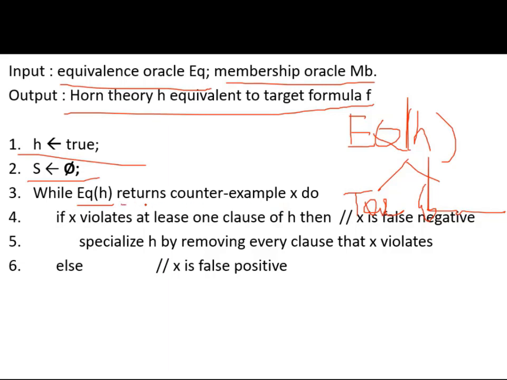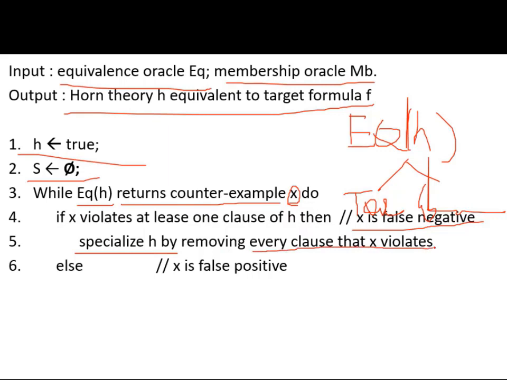So let us name this counter example as X. If X violates at least one clause of H, and X violates just one clause of H, then X is called a false negative. In such case, specialize H by removing every clause that X violates.